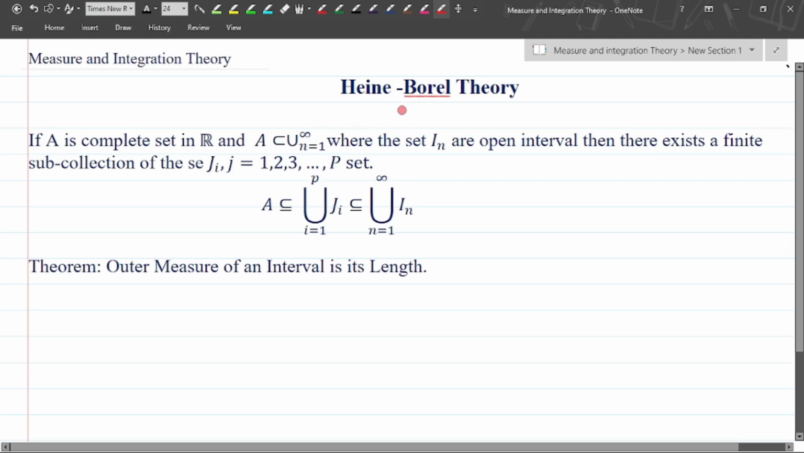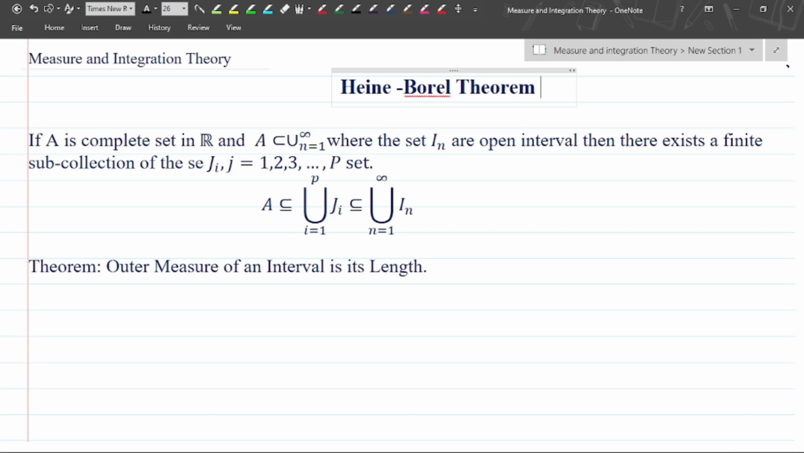In this video, we are going to discuss the Heine-Borel theorem. Basically, the Heine-Borel theorem is related to sub-intervals and intervals. So basically, we are talking about measure integration. In measure integration, we will discuss some properties of intervals.